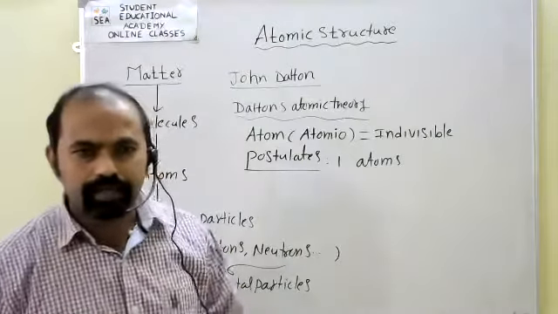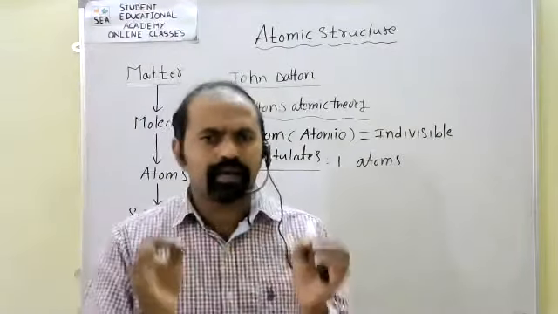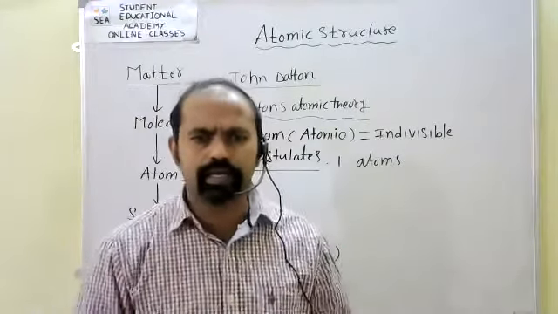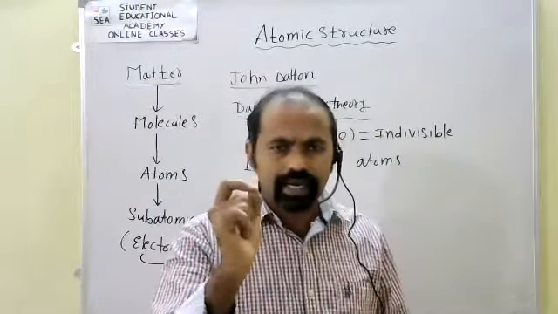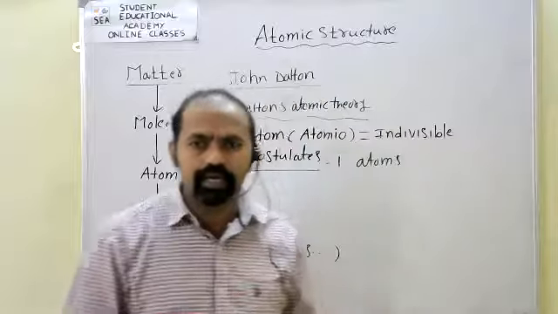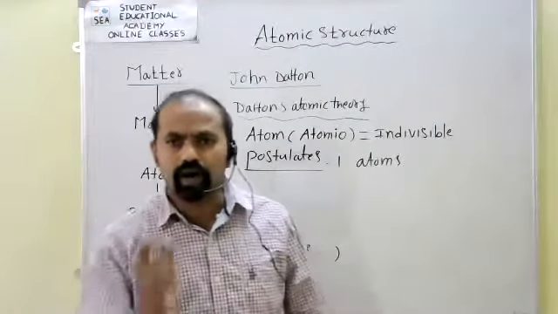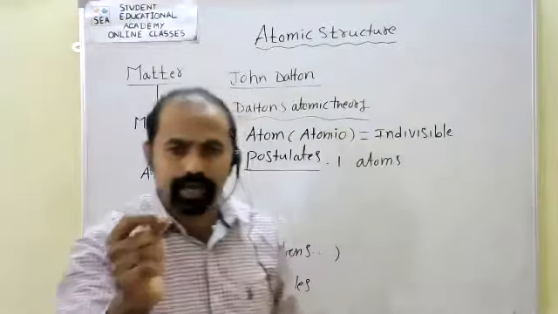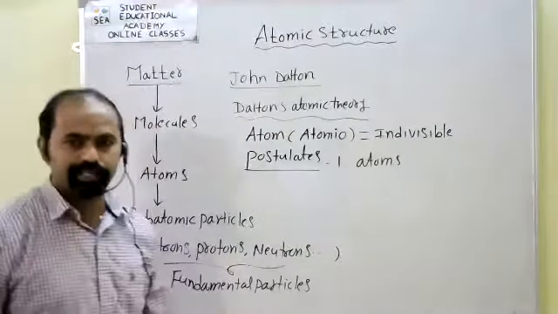Finally, matter is made up of very small, indivisible particles. These particles are called atoms. These atoms participate in chemical reactions.